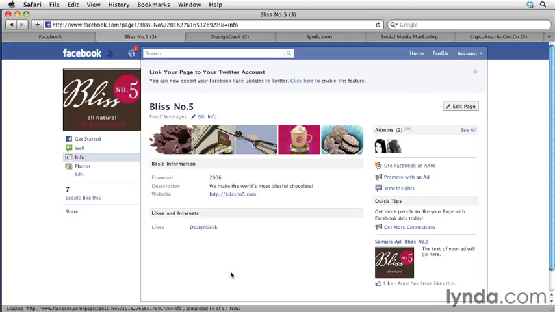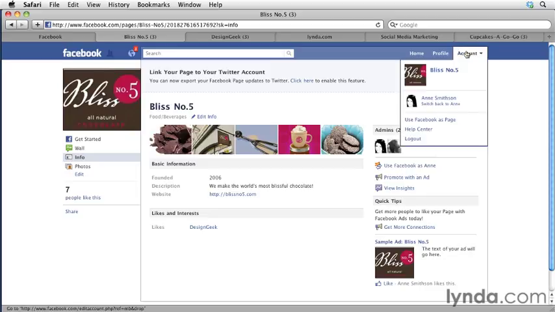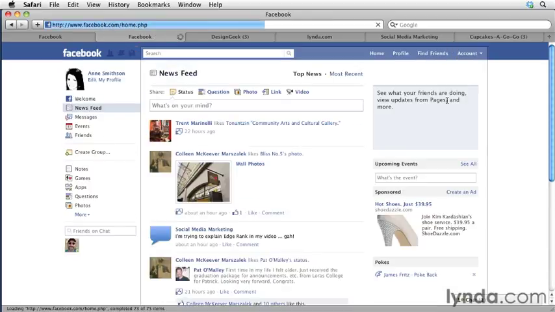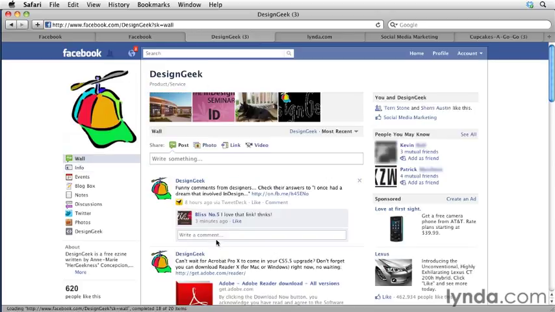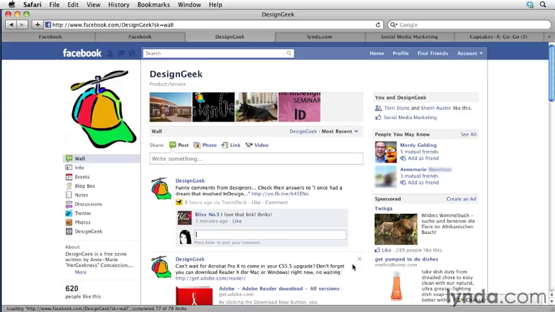That's the idea, though, of acting as your page. When you want to switch back, then just go back to account and choose switch back to Ann Smithson. And that way you can visit different pages and post as yourself. So that way I can go back to this Design Geek page and post a comment as myself instead of as Bliss number 5.